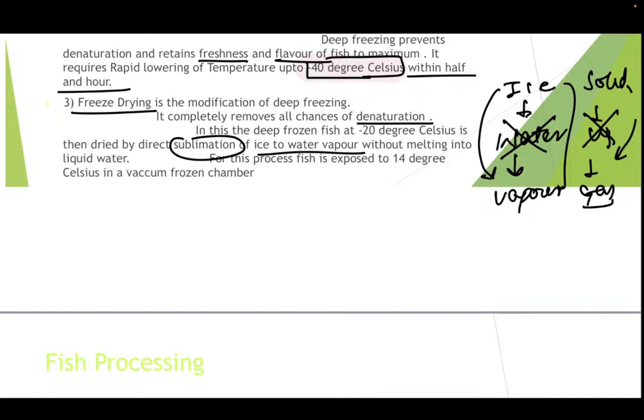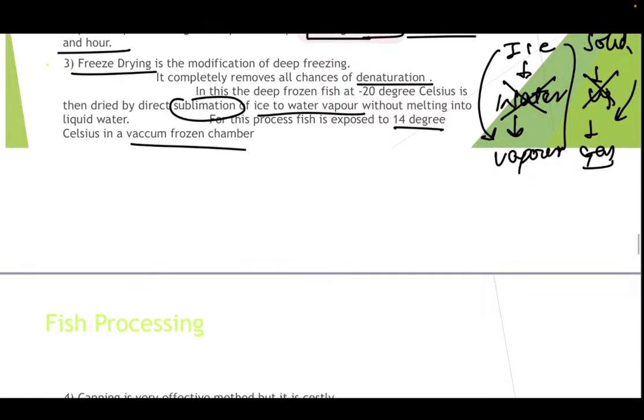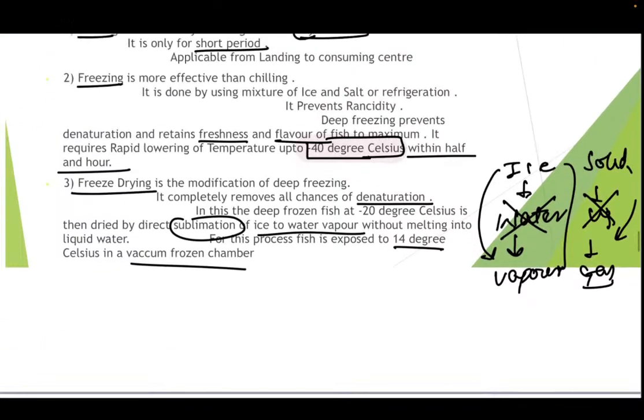This is what is known as sublimation. So the ice is converted to water vapor without melting into liquid water. For this process, fish is exposed to 14 degrees Celsius in a vacuum frozen chamber. So there is a specialized chamber known as the vacuum frozen chamber in which this is conserved.